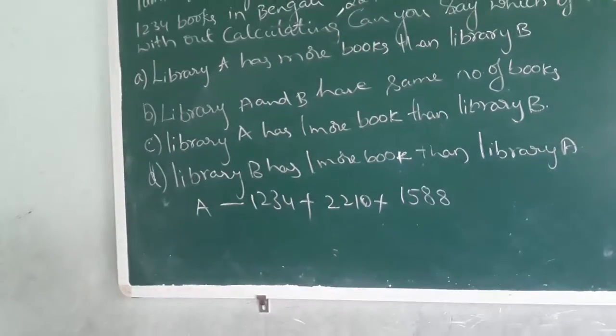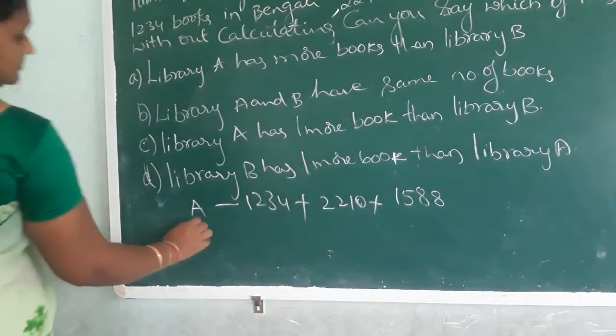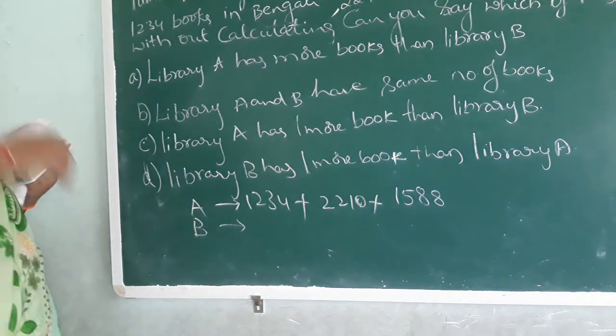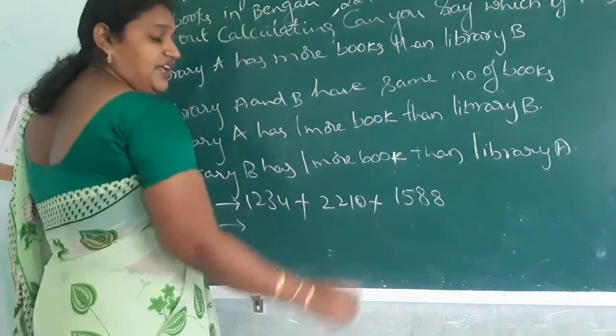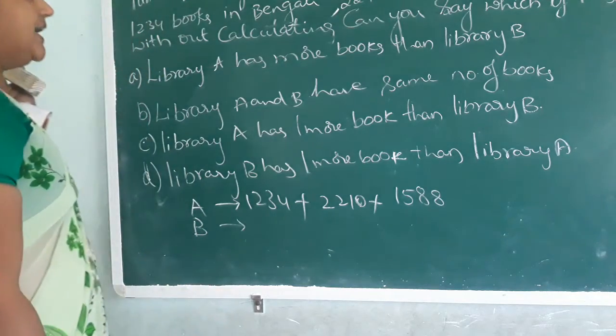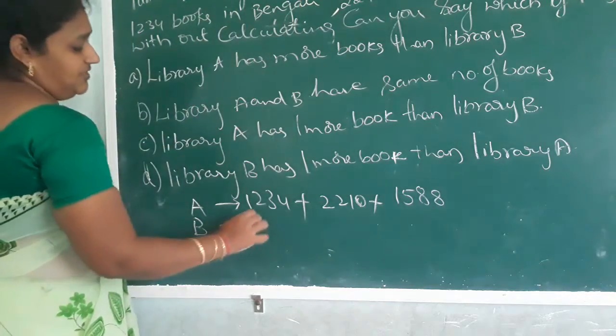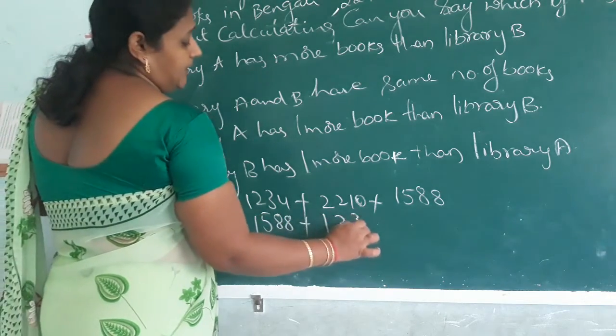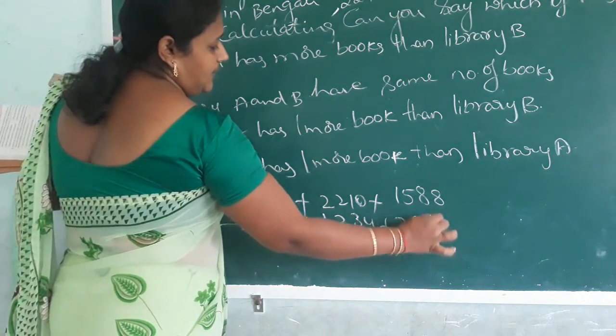See the second library. First library 1234, 2210 and 1588. The second library, how many are there? 1588. Next 1234, at last 2211.